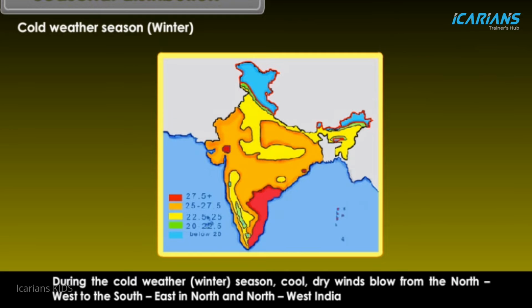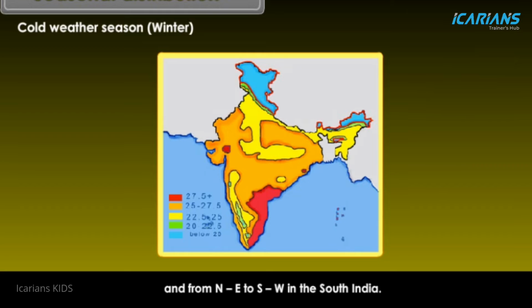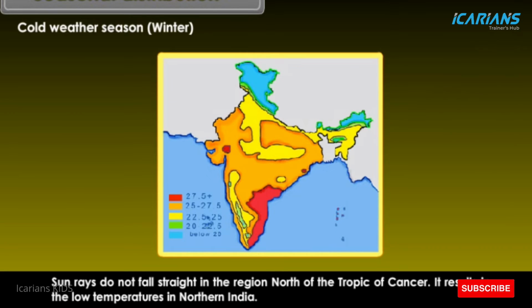During the cold weather winter season, cool dry winds blow from the northwest to the southeast in north and northwest India and from northeast to southwest in South India. Sun rays do not fall straight in the region north of the Tropic of Cancer. It results in the low temperatures in northern India.